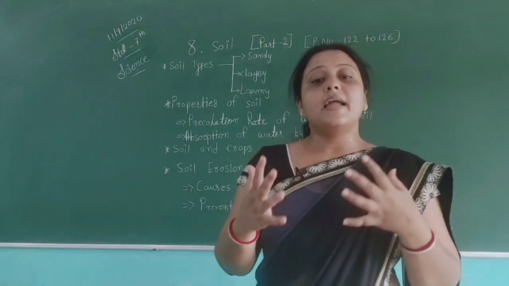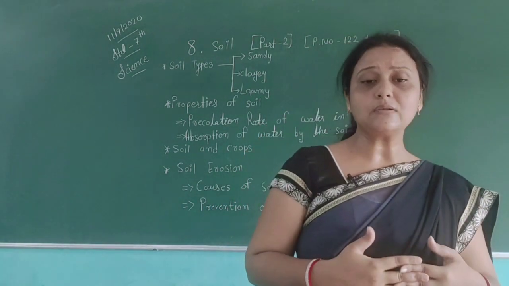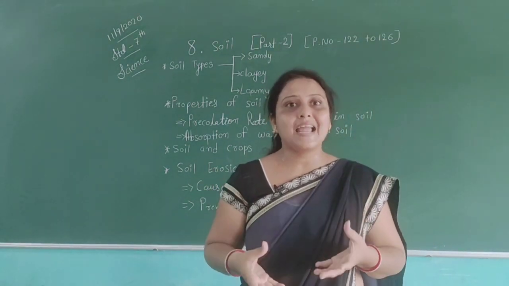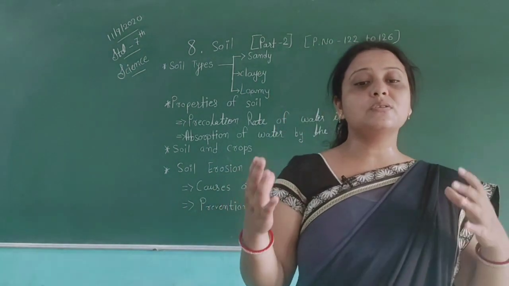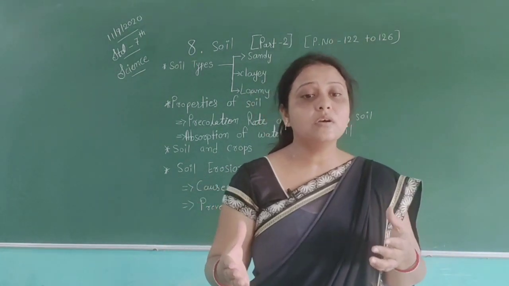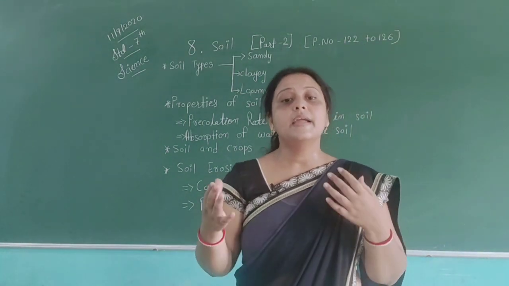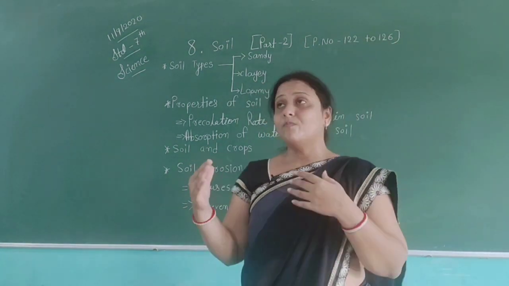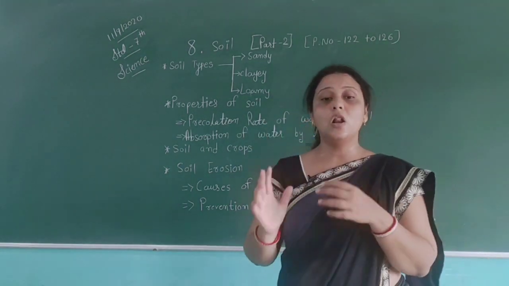In some soil, the amount of large and fine particles also varies. The soil which has very big particles, with sand in it, is called sandy soil. If the proportion of very fine particles is high, it is called clay soil. And if the amount of large and fine particles is almost the same, such soil is called loamy soil. So we have a total of 3 types of soil: sandy soil, clay soil and loamy soil.